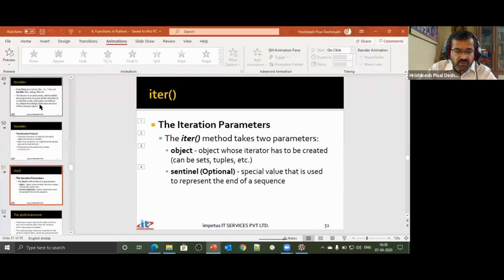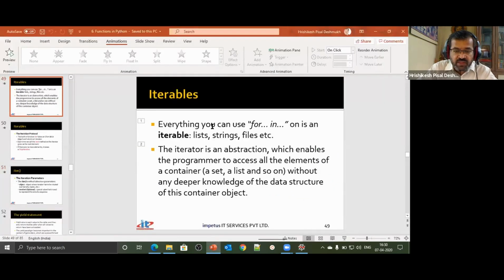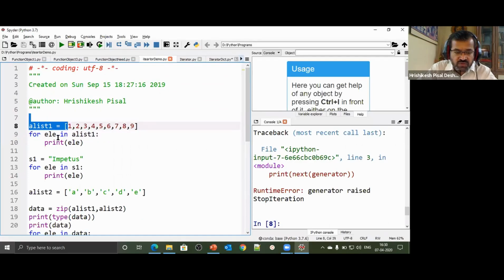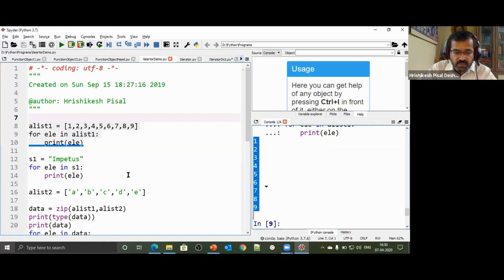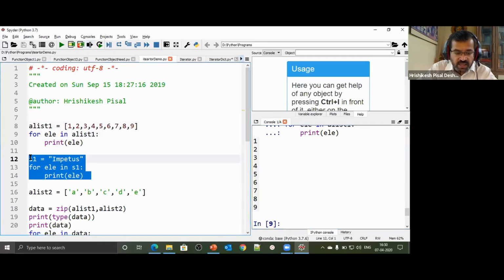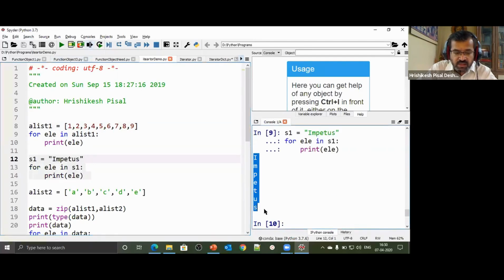Now the definition itself, we said everything you can use for-in on is an iterable. So any kind of element on which we can use this for loop is an iterable. So my list is an iterable. So let's cycle through all the elements inside this list and see. So we got all the elements from 1 to 9. Say I had a string S1 in which I had stored impetus. Can I iterate through this particular string and get the values? Yes, I can iterate and get all the elements that is impetus.